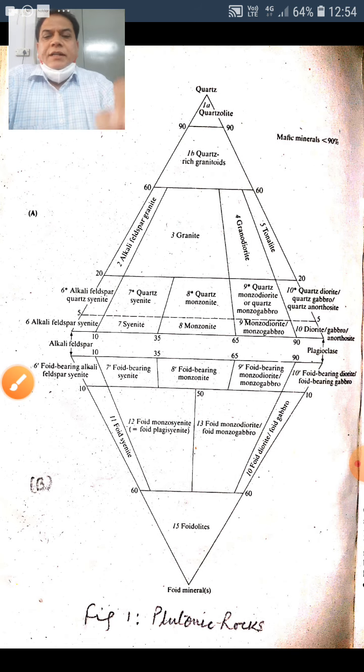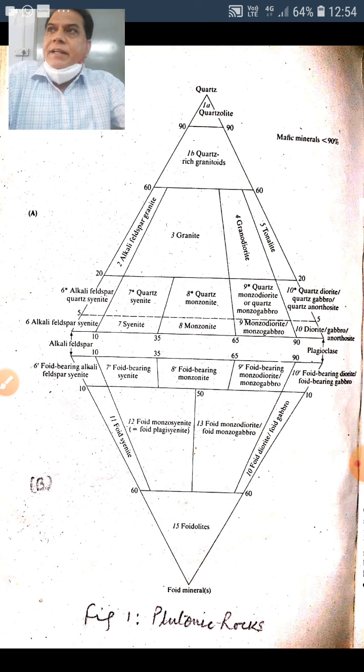Suppose we want to plot a rock. Rocks are observed under the microscope, different minerals are identified and their actual percentage is calculated by modal analysis.